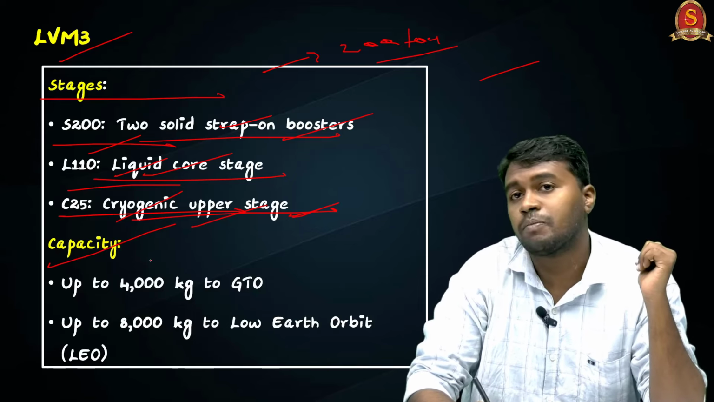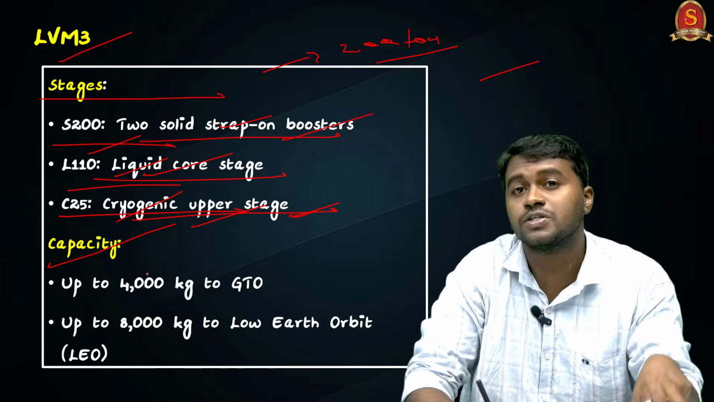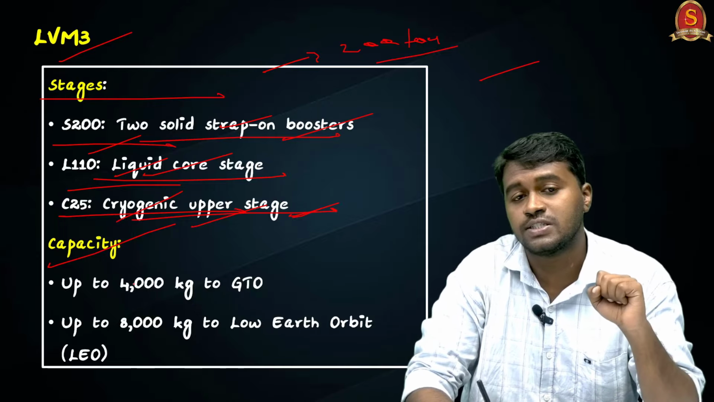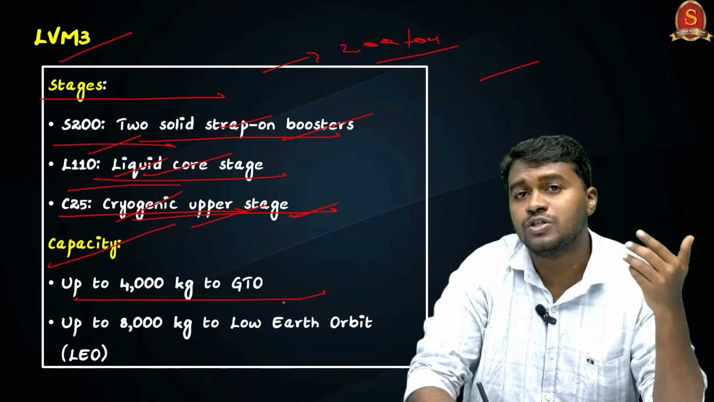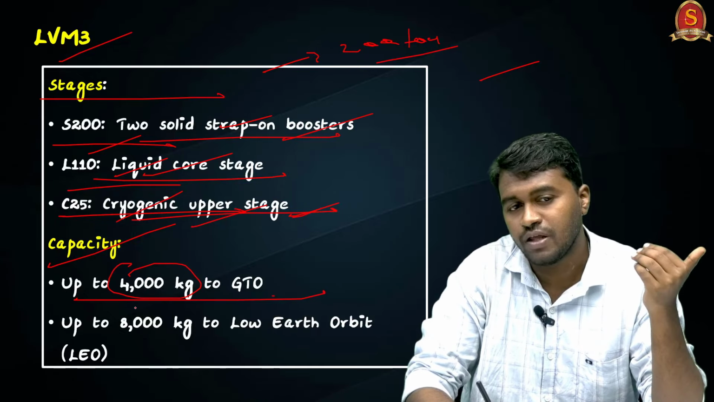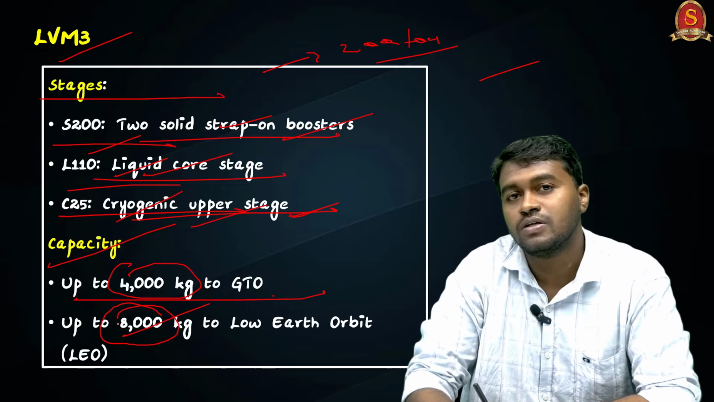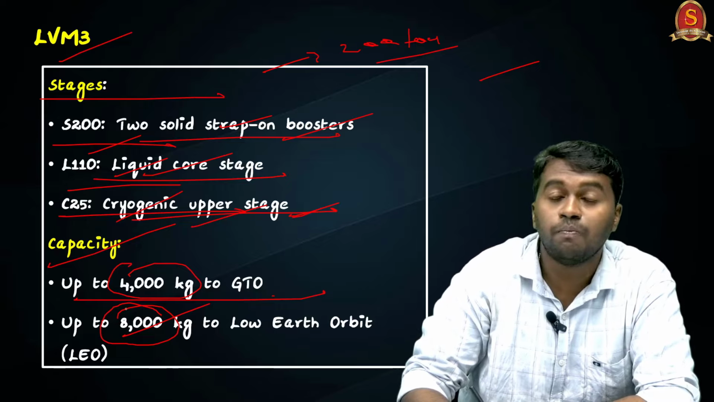And the next is the capacity of the GSLV Mark III. So we know that it is also known as Bahubali rocket because it is known for lifting heavy objects. And you can see that in the case of geosynchronous transfer orbit, it can lift up to 4000 kg. And for the low Earth orbit, it can lift up to 8000 kg. So that is why it is popularly known as Bahubali rocket.